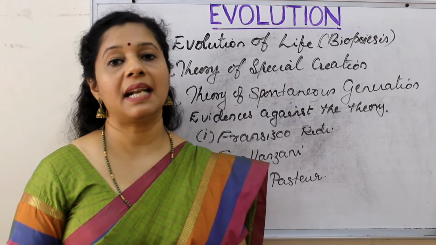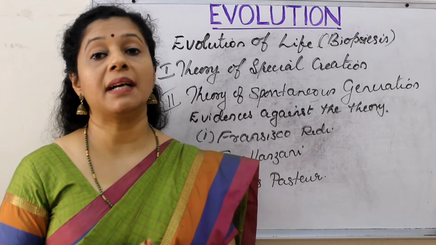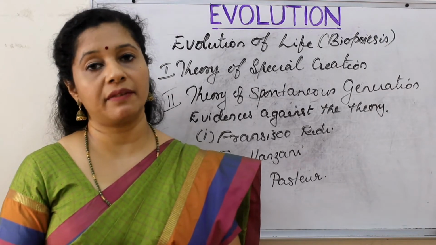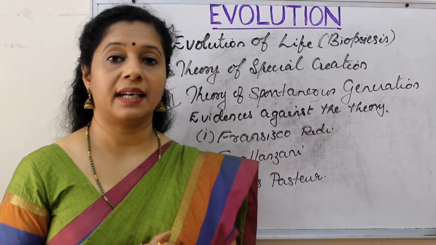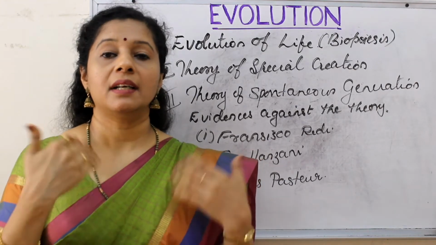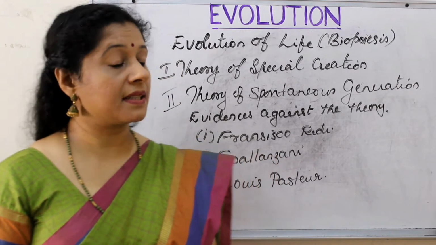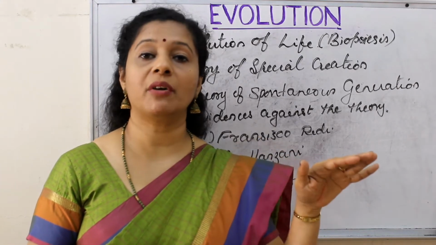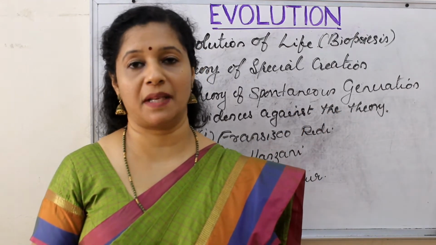He boiled animal and vegetable broth for several minutes so that it could be completely sterilized, and immediately he sealed it. And he kept it for a few days. He did not find any microbial growth. So he concluded that on boiling or sterilizing, all the microbes are killed so that no life form could originate. And the third person was Louis Pasteur, who forever wiped off this misconception of spontaneous generation through his experiment.